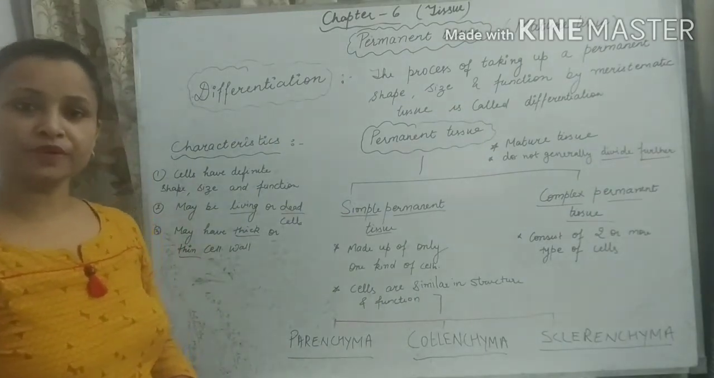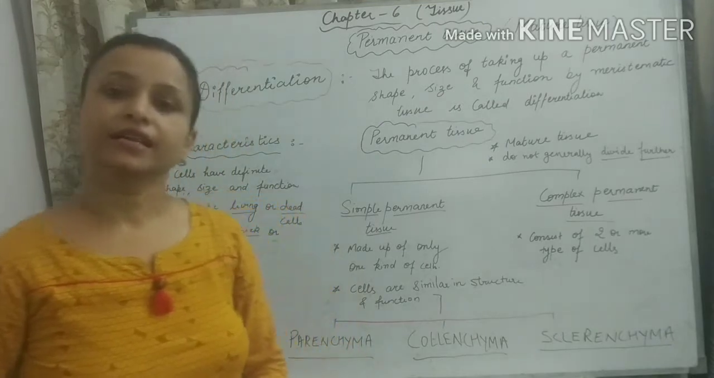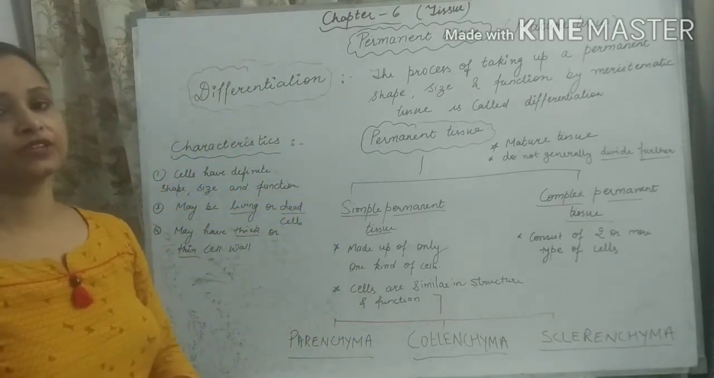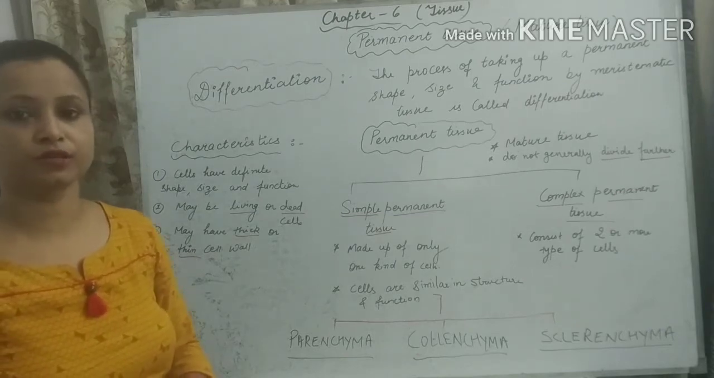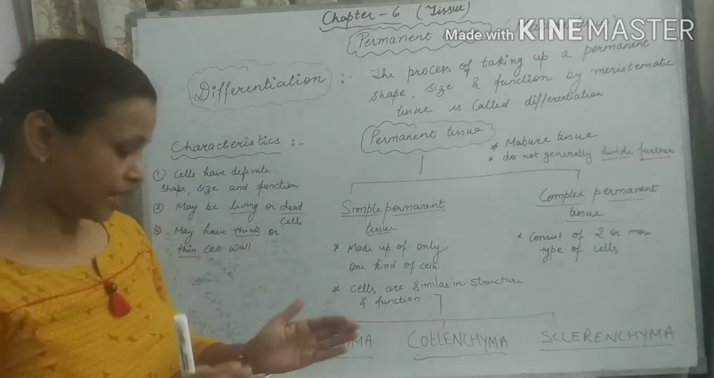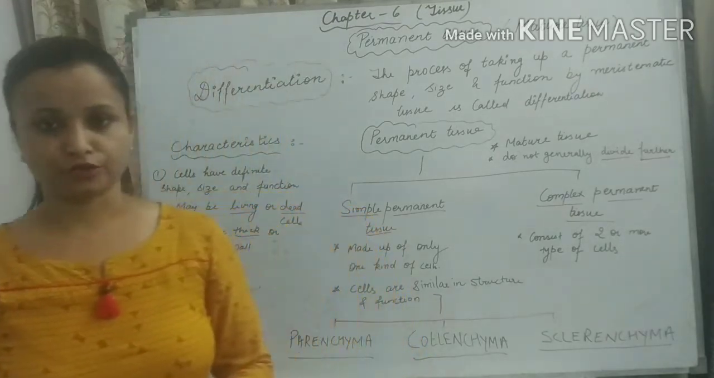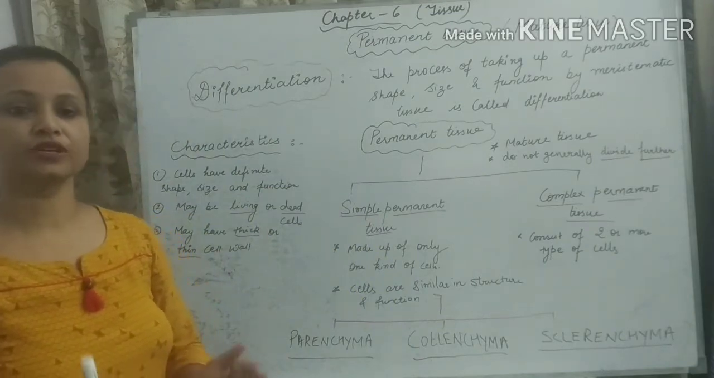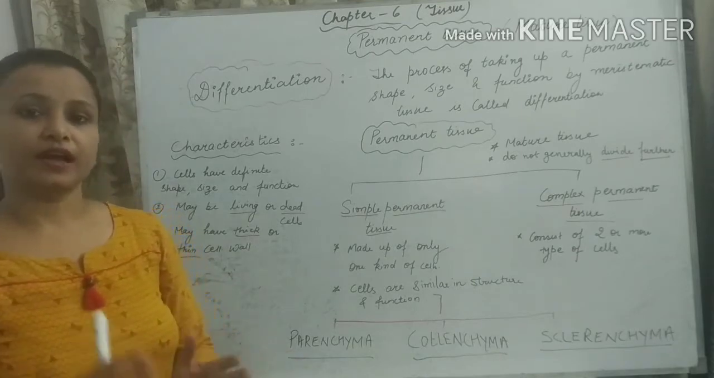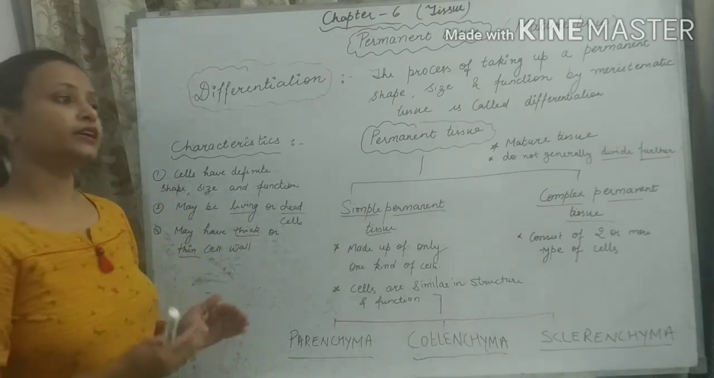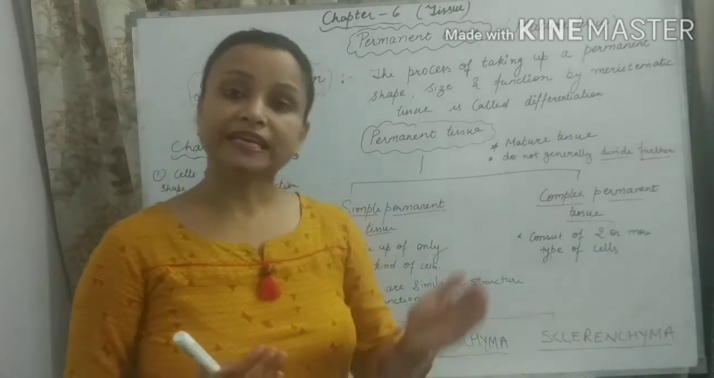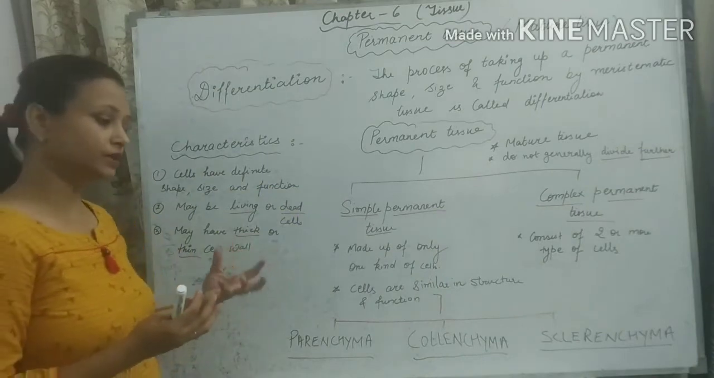Let's start our today's topic. As we have discussed in our previous lecture about the different kinds of tissue on the basis of their ability to divide or not divide, the tissues are classified into two categories: meristematic tissue and permanent tissue. We have discussed meristematic tissue in our previous lecture. Meristematic tissues are young, evergreen and dividing tissues. They continuously divide and their main function is to increase the length, the height of the plant.